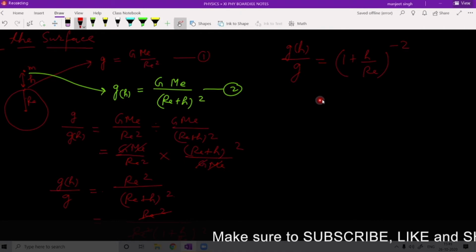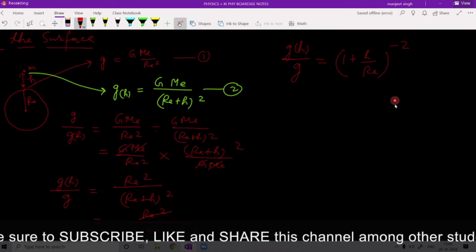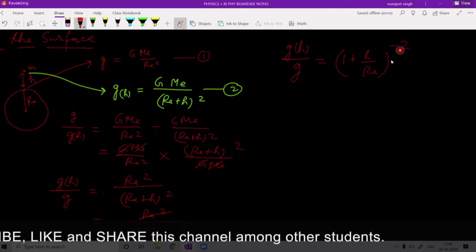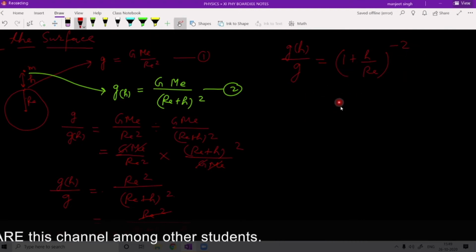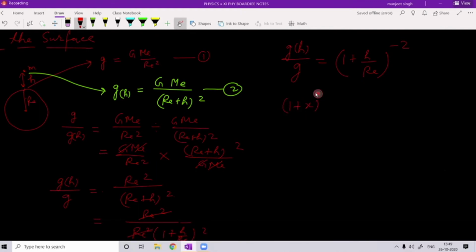First of all, we will find the approximated formula for the value of g. How do we find that? We will apply the binomial theorem in this case. Now see, what is the binomial theorem? Suppose we want to write the expression (1 plus x) whole to the power n, then it is 1 plus nx plus n into (n minus 1) upon factorial 2 x square plus n (n minus 1)(n minus 2) upon factorial 3 x cube and so on.